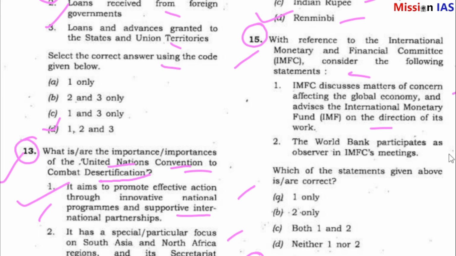The World Bank participates as observer in IMFC meetings. Which of the statements given are correct? So IMFC means International Monetary and Financial Committee. So question number 15 answer is C. Both 1 and 2 are correct.